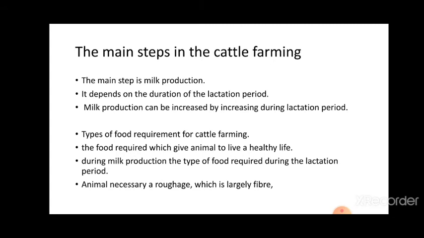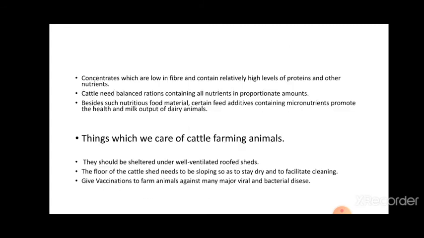Types of food requirement for cattle farming. The food requirement which gives animals a healthy life during milk production, and the type of food required during the lactation period. Animals necessarily need roughage, which is largely fiber. They also require a high level of protein. Cattle need a balanced ratio of nutrients. Besides such nutrients, they also require micronutrients to promote the health and milk output of the dairy animal.